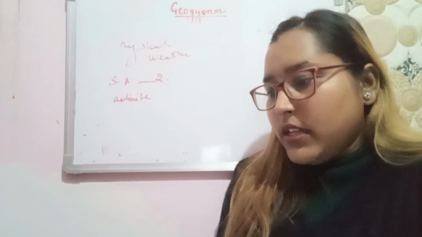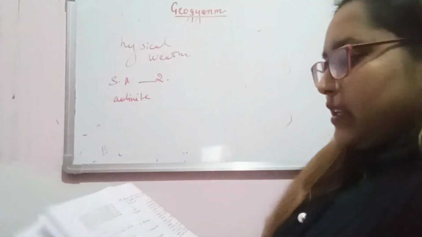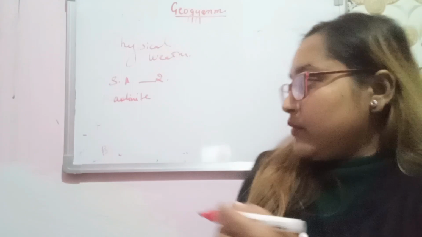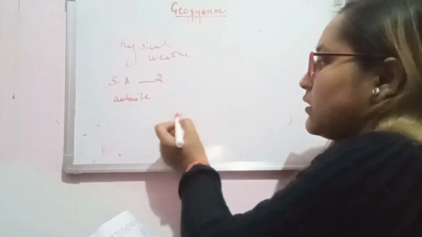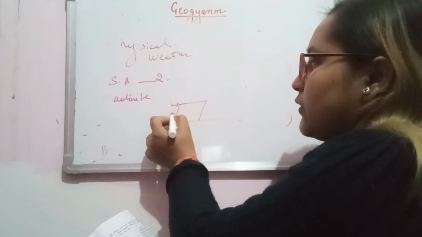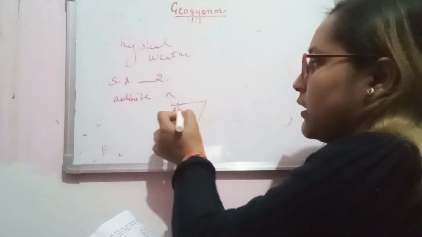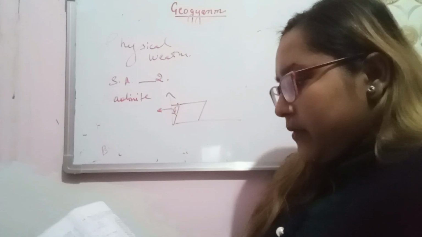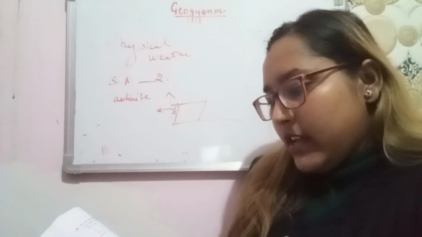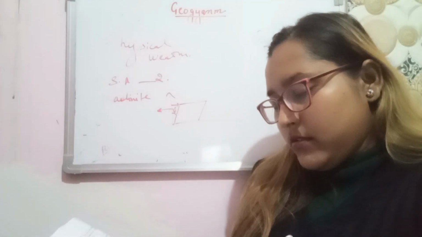Next is related to strain. There are 4 strain conditions mentioned: linear strain, and shear strain, which is an angle. If this is a block, how much it will get deflected from the perpendicular. So this is shear strain. Uniaxial strain, pure strain. I have marked B as the answer for this one.